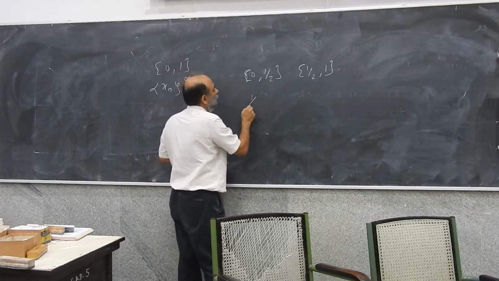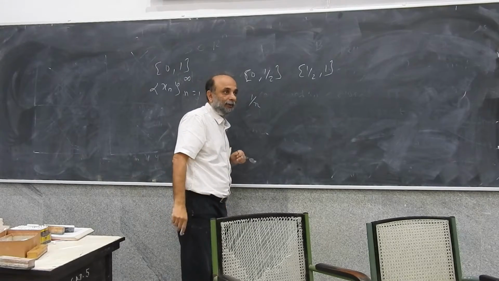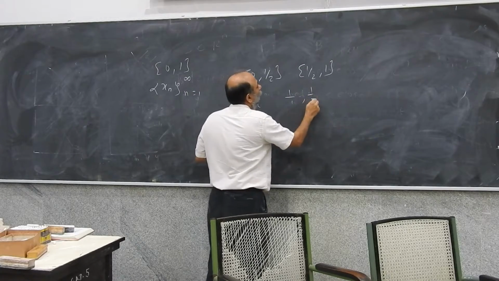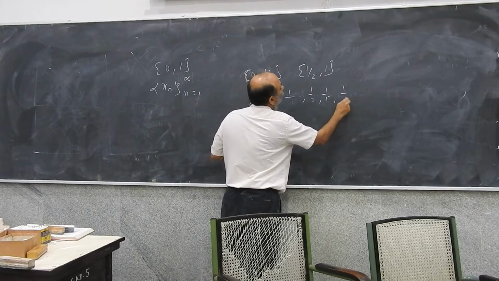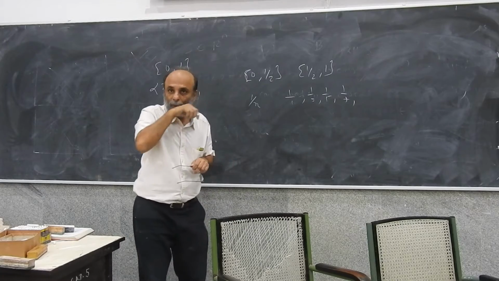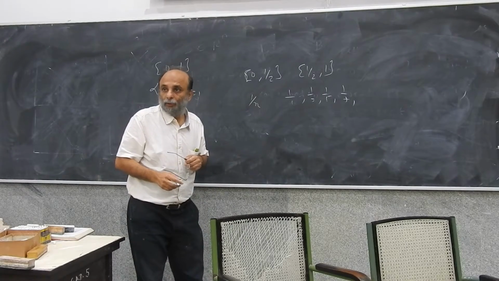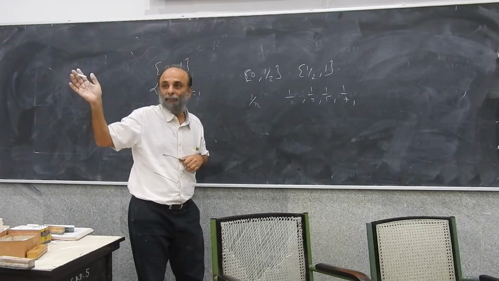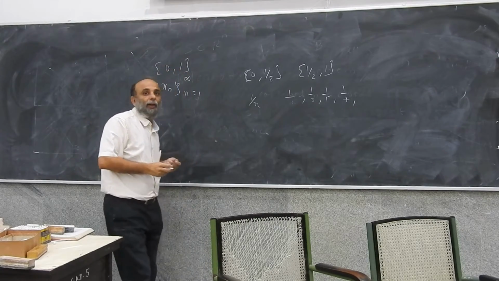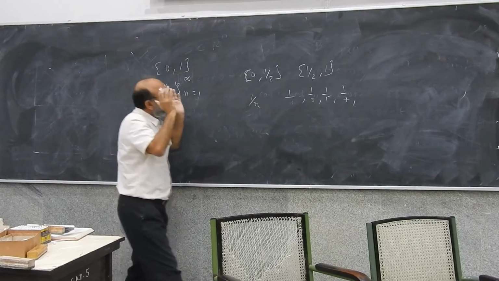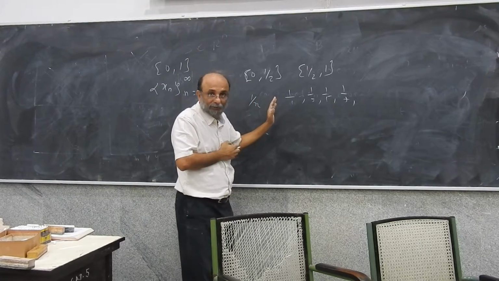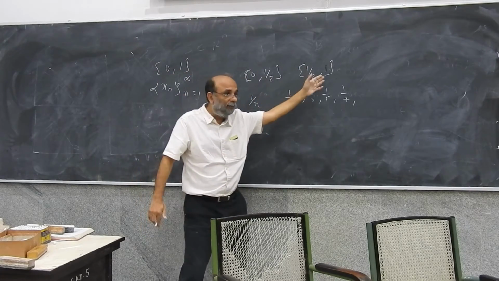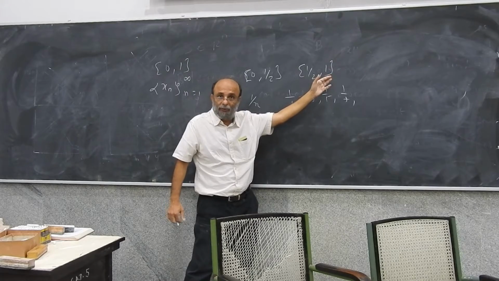For example, this is the sequence 1 upon n. So think of the subsequence 1 upon 1, 1 upon 3, 1 upon 5, 1 upon 7, and so on. 1 upon 7, 1 upon 9, 1 upon 11, and so on. If you think of an appropriate subsequence like this, then you can think of either this interval or this interval containing one of those subsequences.